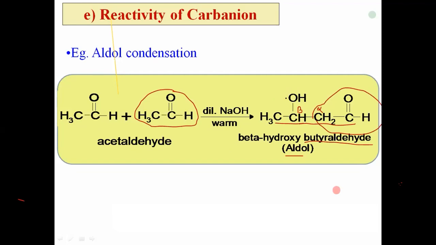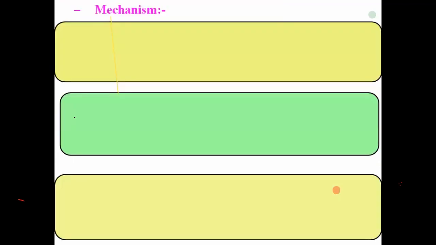Thus, an aldehyde, when heated with dilute NaOH, in this reaction, those aldehydes or ketones which have an alpha hydrogen atom. Alpha hydrogen means that the carbon is called the alpha carbon, and if it has hydrogen, it is called alpha hydrogen. Those aldehydes or ketones which have an alpha hydrogen atom, when warmed with alkali, undergo self-condensation and form aldol, and that reaction is called aldol condensation. We have to study how the intermediate forms, so we are going to discuss the mechanism of the reaction. Let us see the mechanism of the reaction.